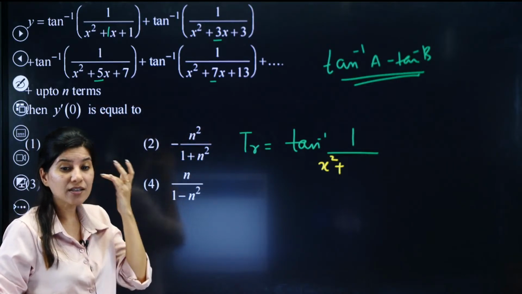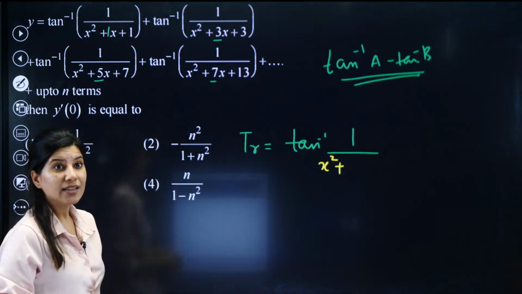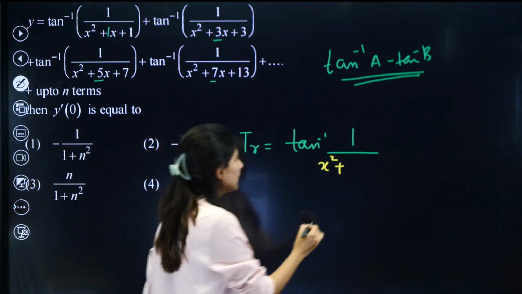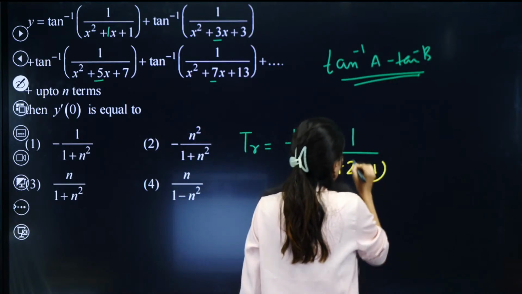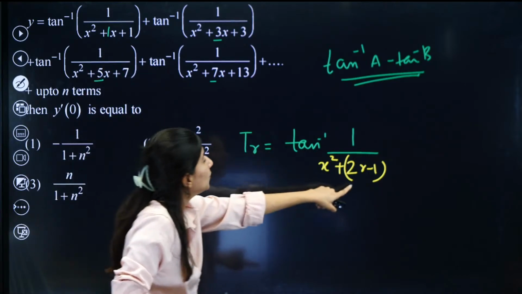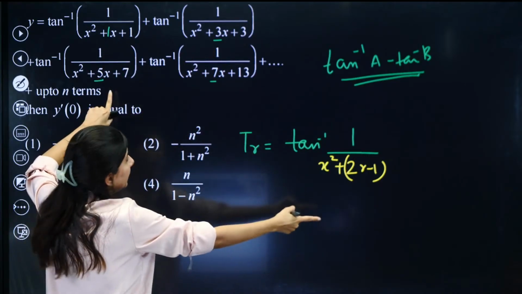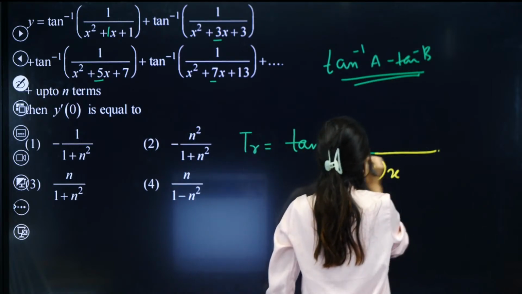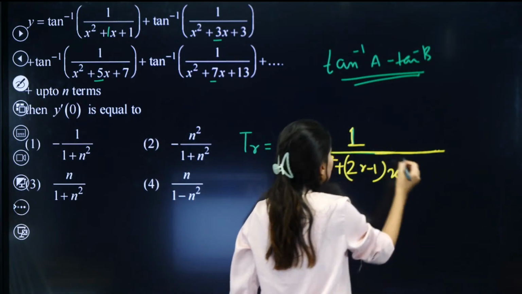So about rth term. So this is actually nothing but 2n minus 1, or 2r minus 1. The moment you put 1, what do you get? 1. The moment you put 2, you get 3. The moment you put 3, you get 5 and so on. So this is it, and we are having the last term.